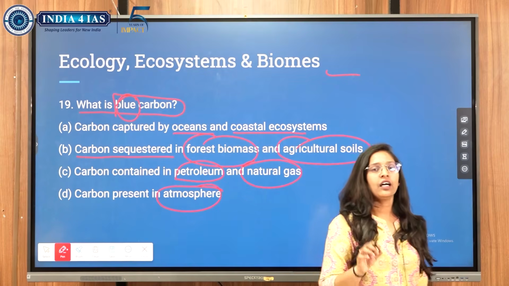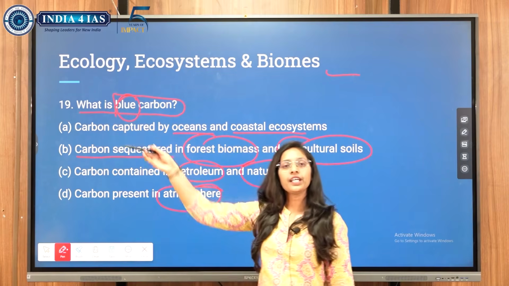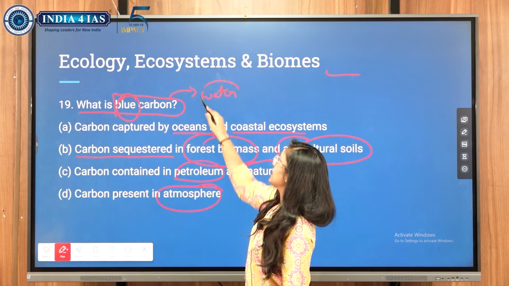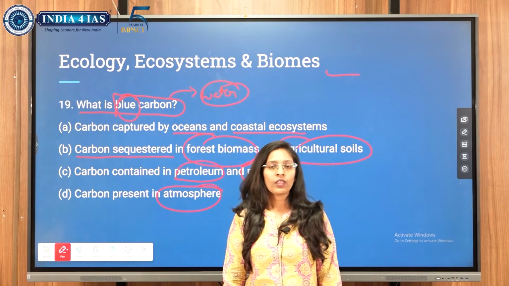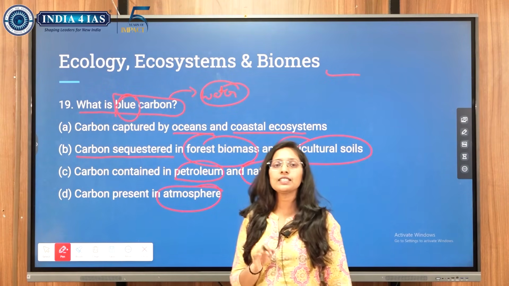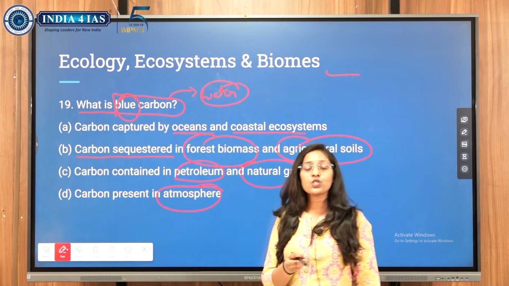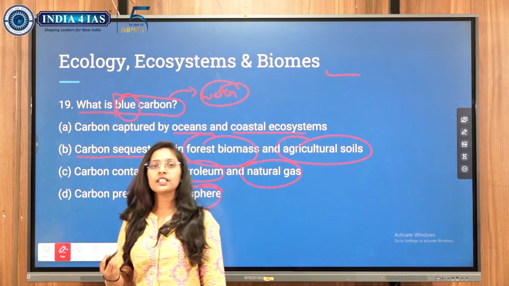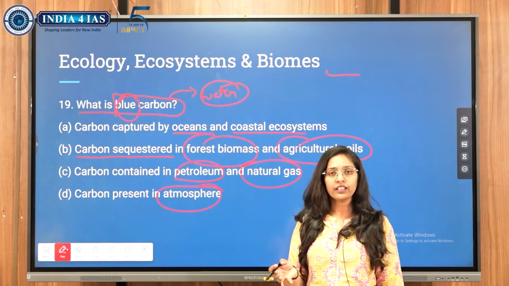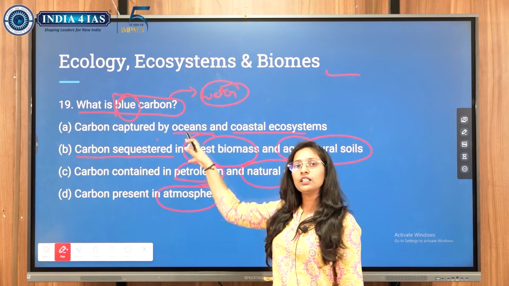Here I had underlined few things that here blue carbon. What does blue indicate? The blue indicates water particles. This is the basic thing which we get from the NCERT and also from our common sense. The blue indicates the water particles which is present on the earth. And what does green indicate? Green indicates the natural vegetation, that is plants and tree particles, those present on the earth. That indicates green, correct? So here you have to identify the water molecules in this option.